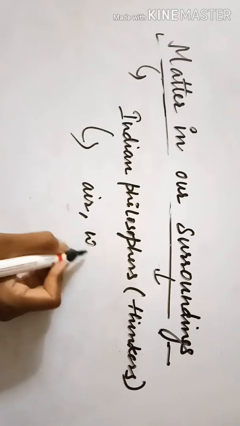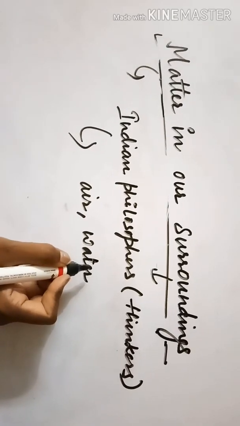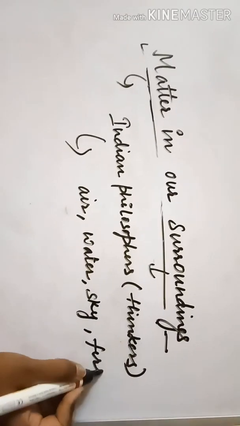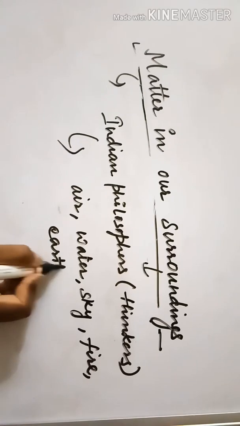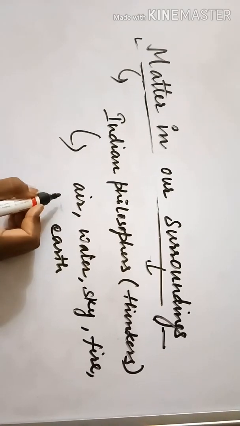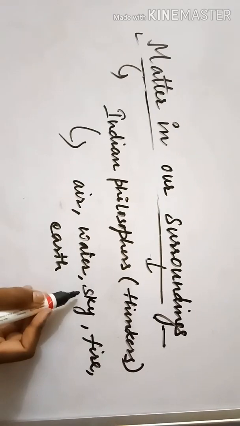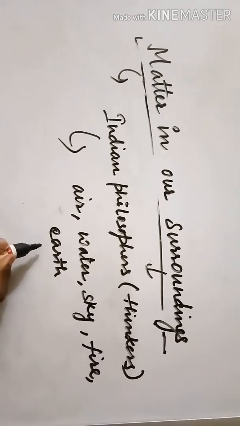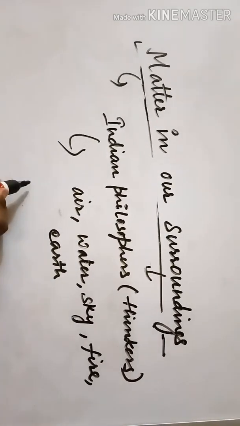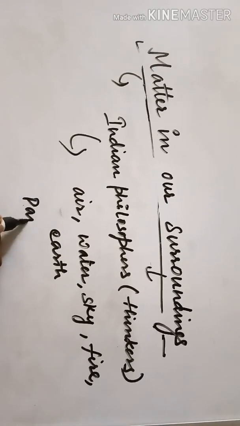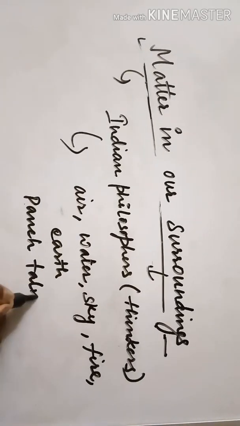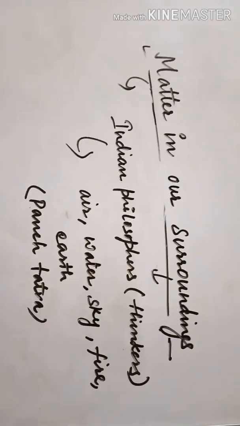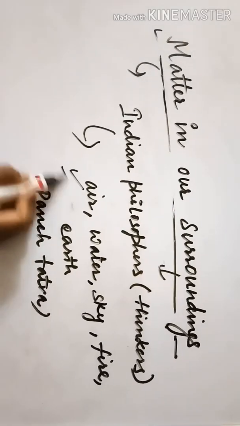Air, water, sky, fire and earth. Air in Hindi is called Vayu, water is called Jal, sky is called Gagan, fire is called Agni and earth is called Prithvi. These 5 elements were called Panch Tattva according to ancient Indian philosophers. So they used to believe that everything around was made up of basically these 5 things.